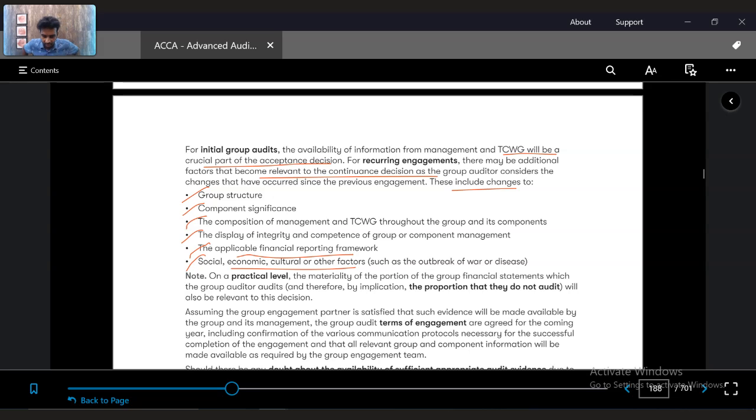So in this, what we are doing is, initially when you do the audit, you look at all the initial audit procedures before you accept a client, and what are the things that you need to take into consideration: the group structure, whether you have communication, availability of information from management, all of those things. The next year when you audit, once you audit for the first time, that's an initial audit. Next year it's recurring, like last year also you audited, this year also you are auditing. In that case, you need to check, it's a new year now, correct? It's a new year altogether.